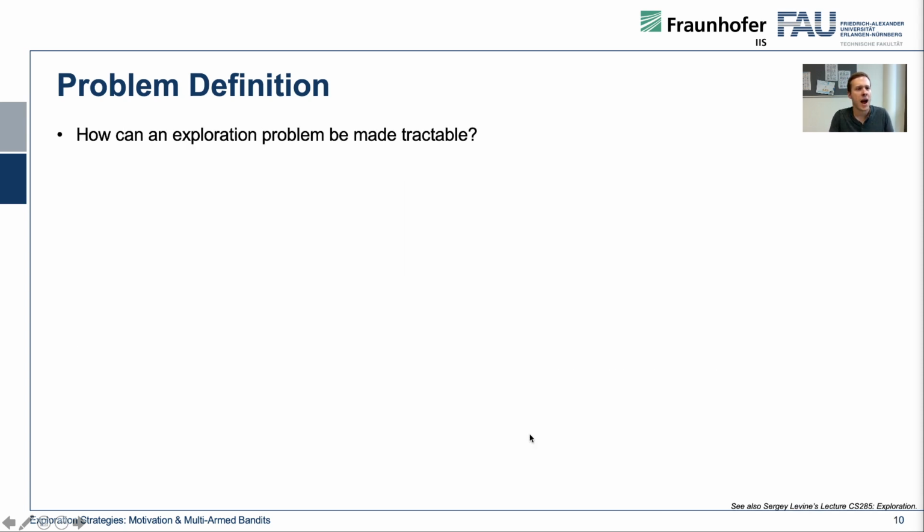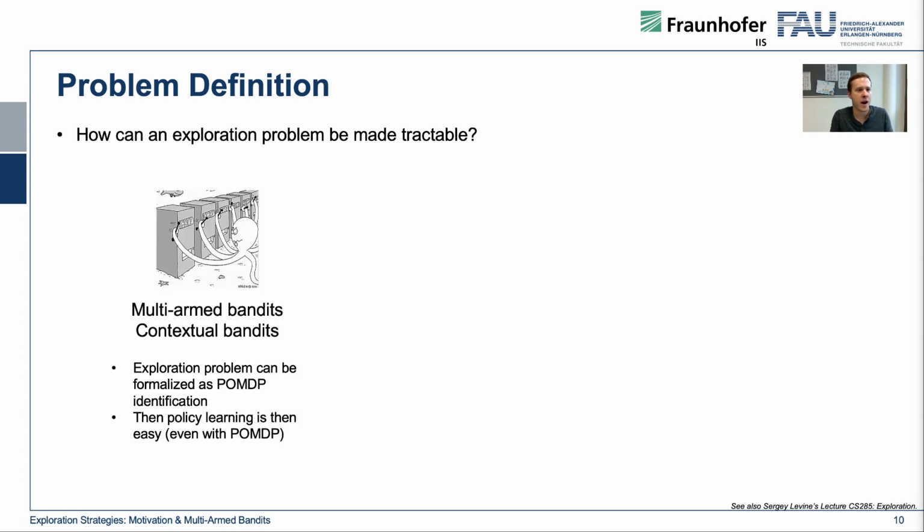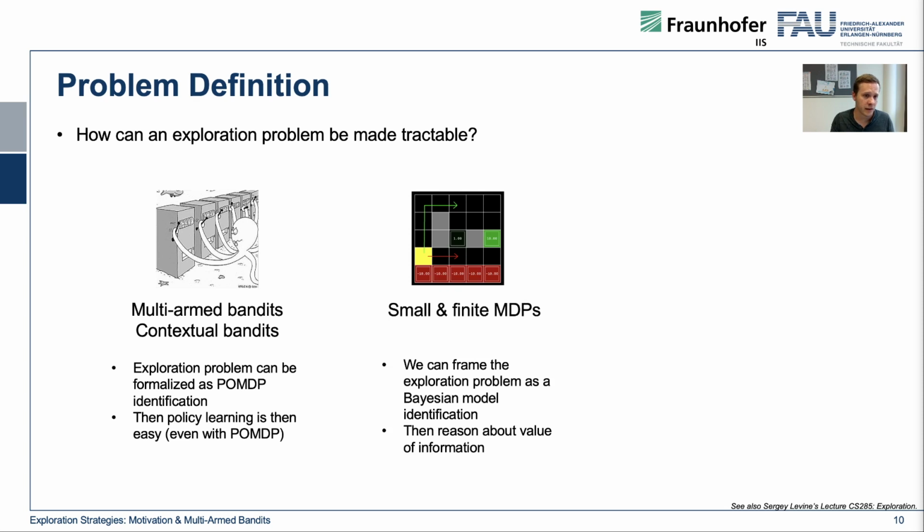So the question is, how can an exploration problem be made tractable in the end? In multi-armed bandits, the exploration problem can be formalized as a partially observable Markov decision process identification. We don't know everything about the world we need to know, so we can formalize this as a partially observable Markov decision process. If we do this and we learn a lot about the partially observable Markov decision process, then policy learning is easy, even in the partially observable Markov decision process. For small and finite MDPs, we can frame this as an exploration problem with a Bayesian model identification process.